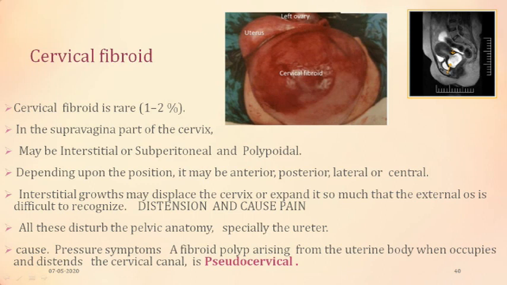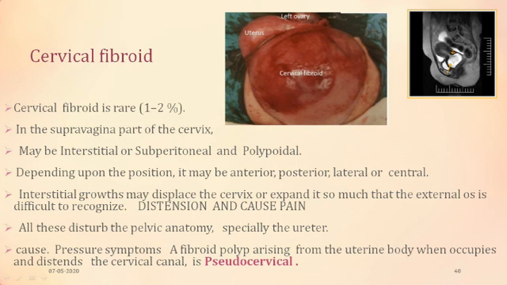The interstitial growth may displace the cervix or expand it, so much so that the external os is difficult to diagnose. That is distension, as we saw in one of the pictures, that it causes cervical dilatation. Because of the huge polyp, the cervix gets distended, and this distension may be the cause of pain in such patients. Of course, it disturbs the pelvic anatomy, especially the ureter anatomy.